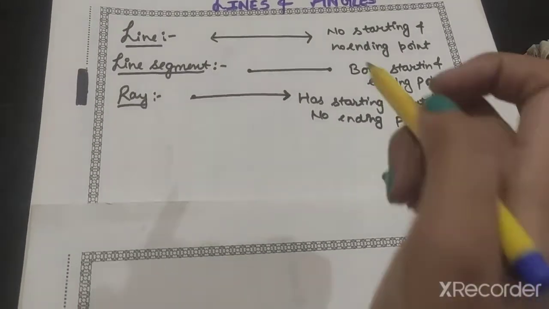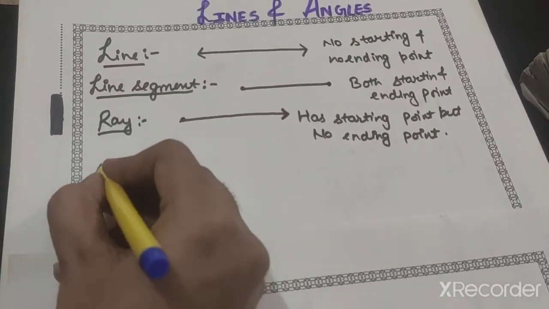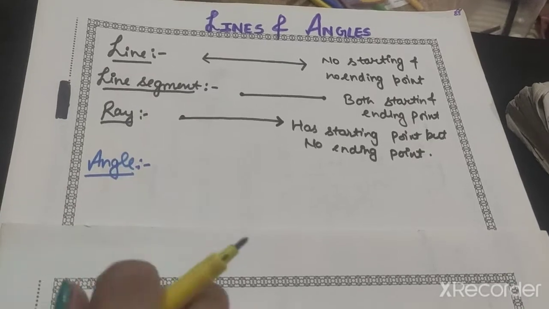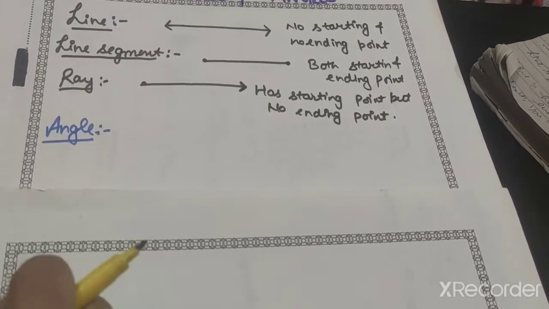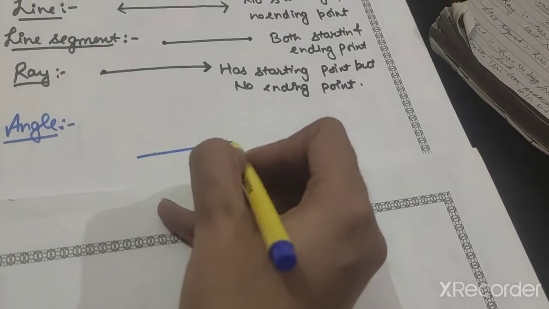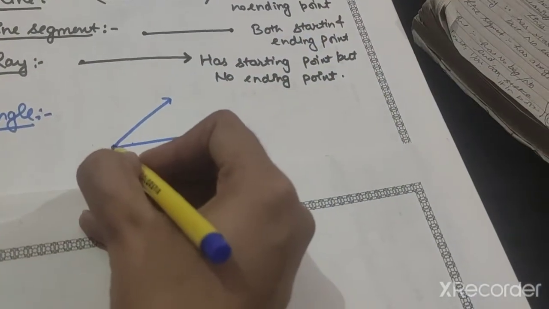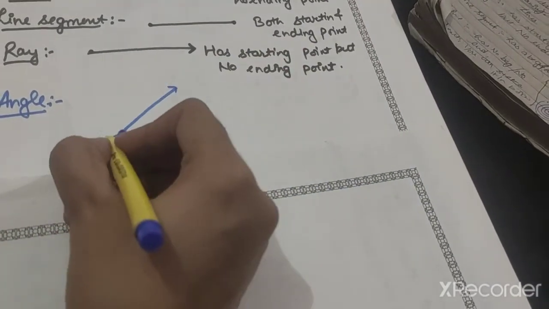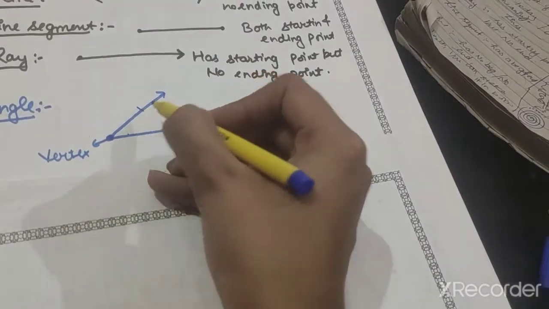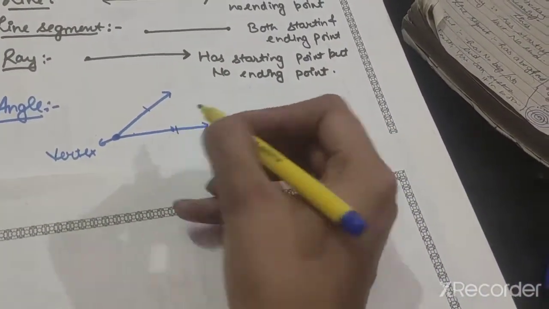Now after this, what do you mean by an angle? That is, what is the definition of an angle? An angle is basically created using two rays having the same starting point. Let us consider that there are two rays having the same starting point, and this starting point, that is this point, is known as the vertex, and these two rays are known as the sides or arms of the angle.